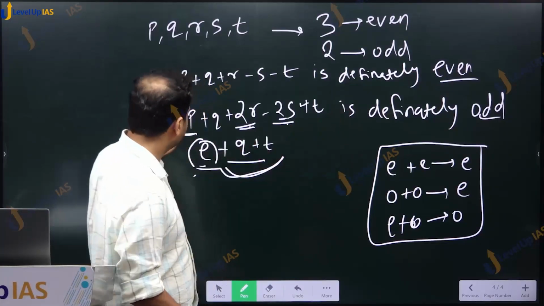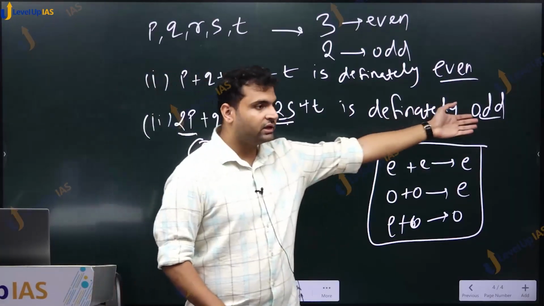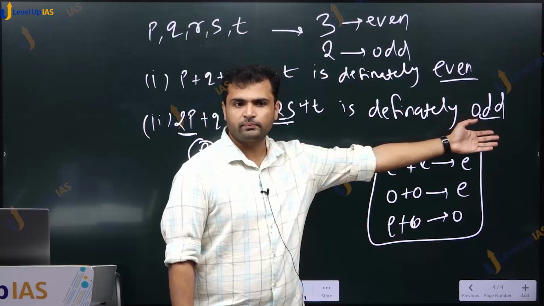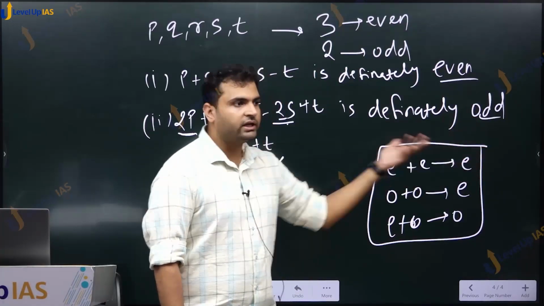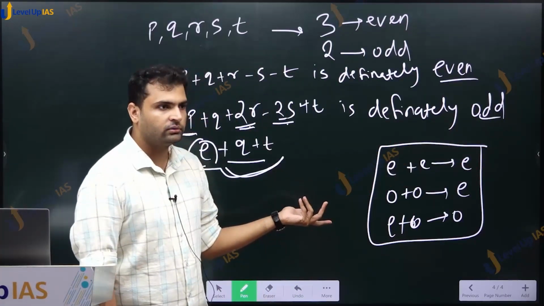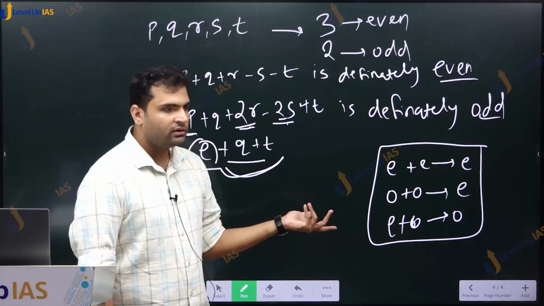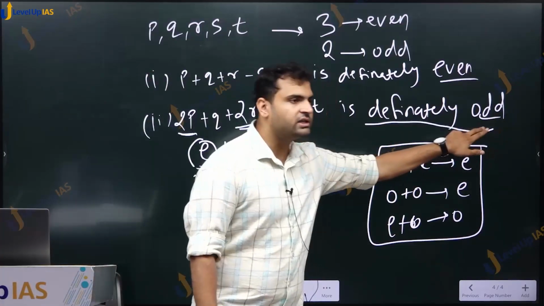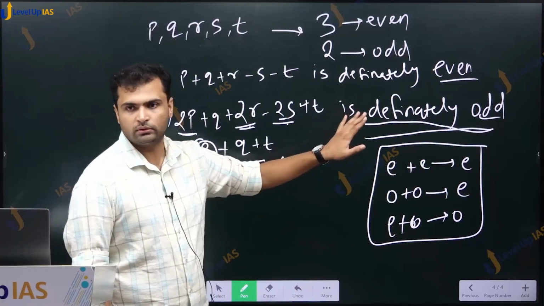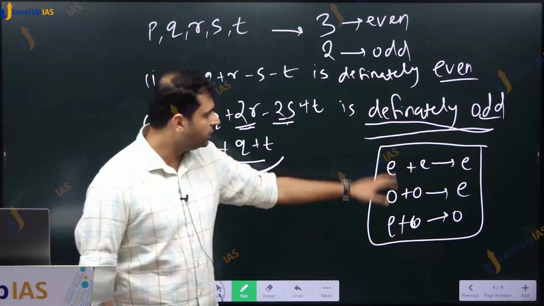So this addition, can we say that it is definitely odd? No. It can be even, it can be odd, we don't know, right? So can we say that it is definitely odd? No. What did we use? Only this.